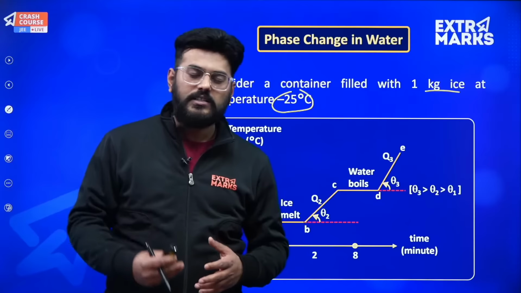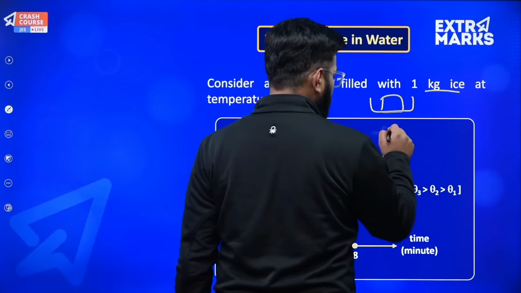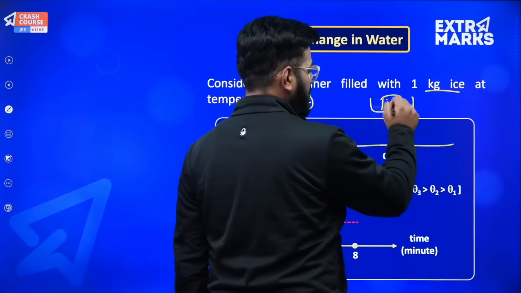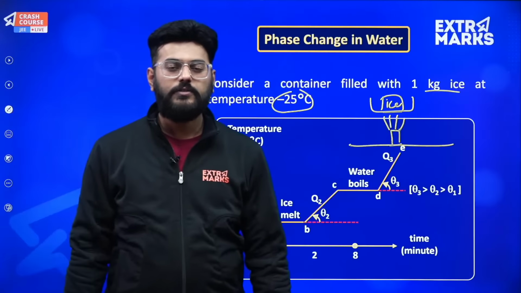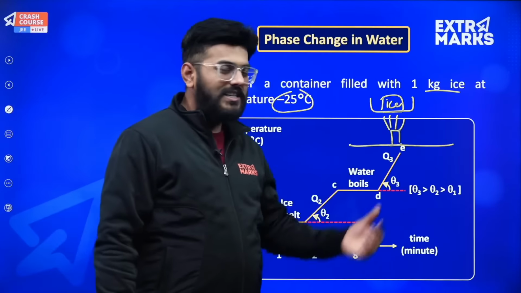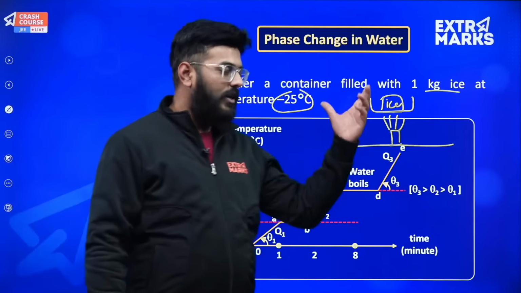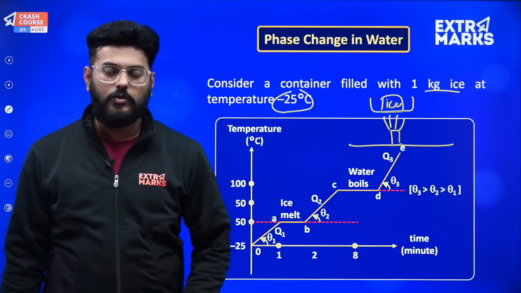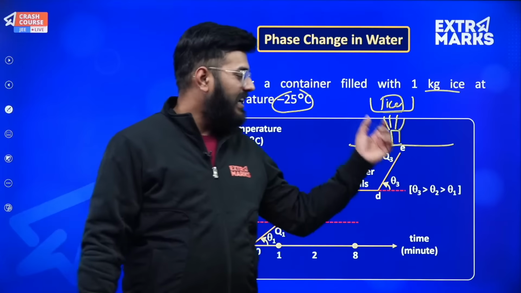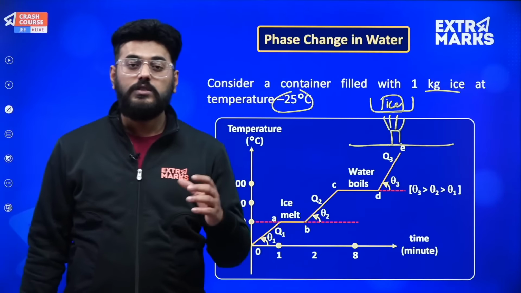So we are continuously providing some heat energy to it. Suppose we have placed that ice in a container, and we have opened our burner which is continuously providing heat energy to it. Presently its temperature is minus 25 degrees centigrade. As soon as we start providing heat, what will happen? This ice temperature will begin to increase. Don't feel that as soon as I provide heat energy some molecules will turn into water. The phase transformation will occur when the temperature of this entire ice is equal to 0 degrees centigrade.